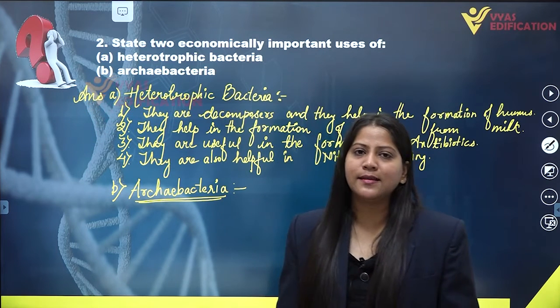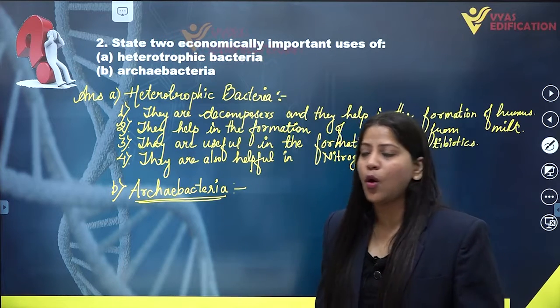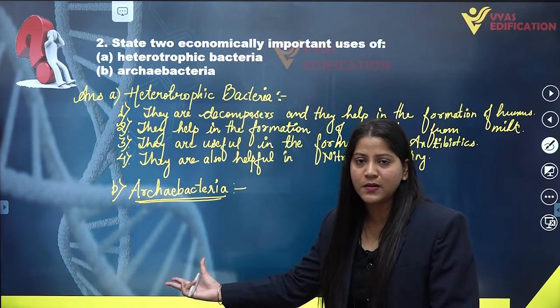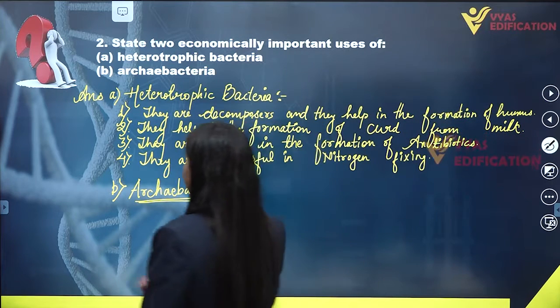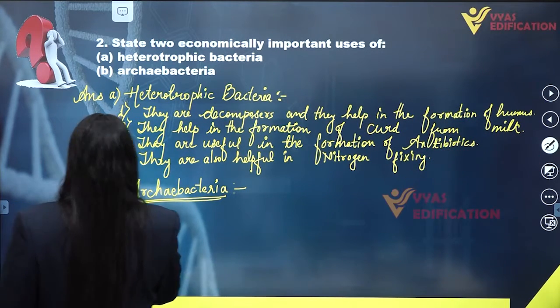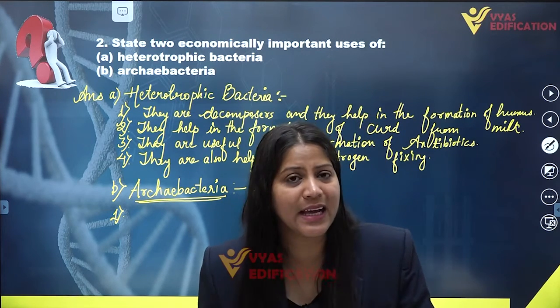Hence they are known as archaebacteria, and they are grouped under a separate category. So archaebacteria have some economic importance. If we discuss the first economic importance, they are actually helpful in production of methane gas.